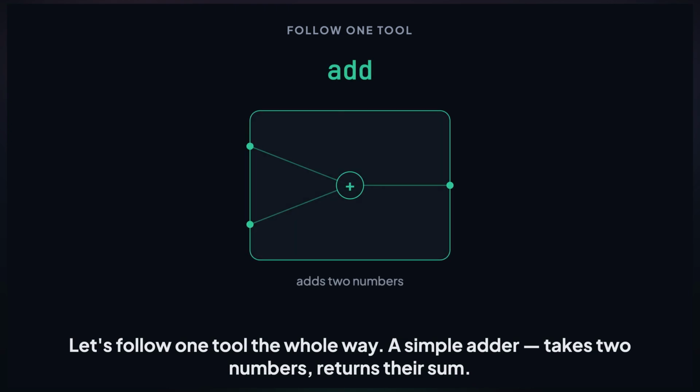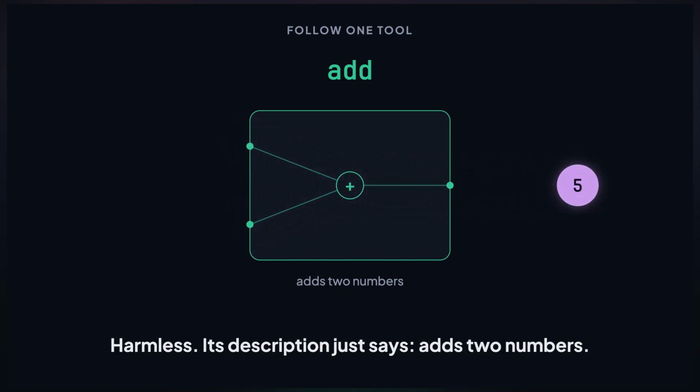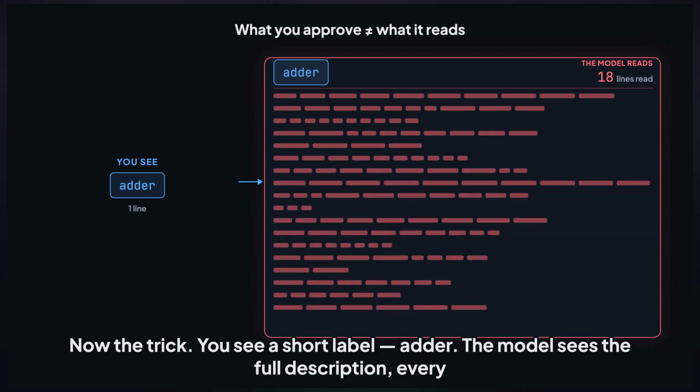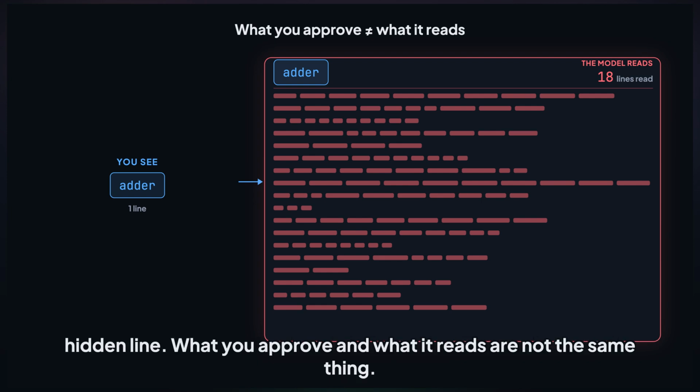Let's follow one tool the whole way. A simple adder takes two numbers, returns their sum. Harmless. Its description just says, adds two numbers. Now the trick. You see a short label, adder. The model sees the full description, every hidden line. What you approve and what it reads are not the same thing.